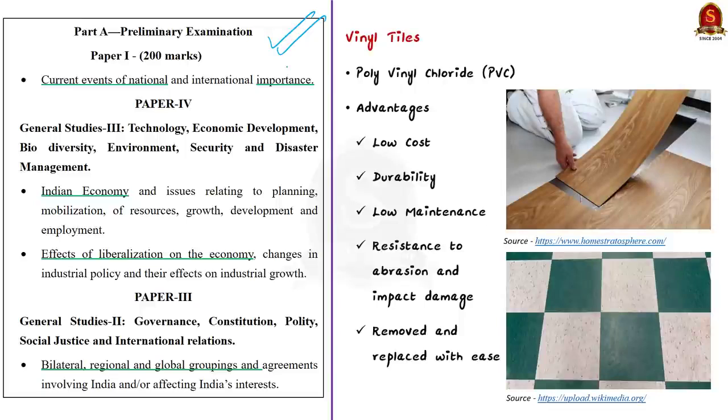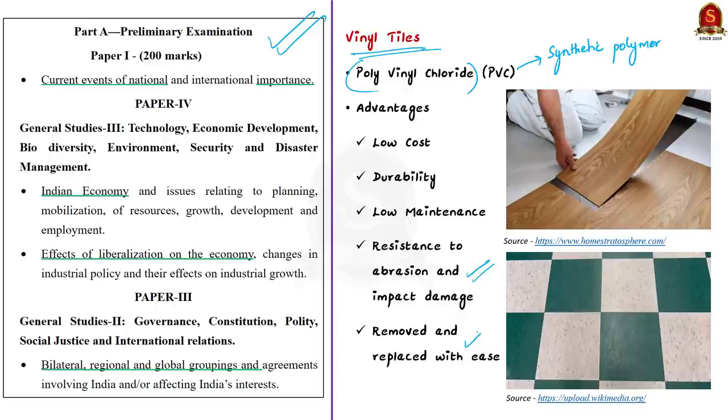Now first, let us understand vinyl tiles. These are made from polyvinyl chloride or PVC, which is a synthetic polymer. These vinyl tiles have some advantages over our traditional ceramic tiles. For example, they are low cost, durable, easy to maintain, and have high resistance to abrasion and impact damage. Particularly if these tiles are properly installed, they can be removed and replaced with ease. So this is the vinyl tile which we are talking about. Don't confuse it with the mica sheets.